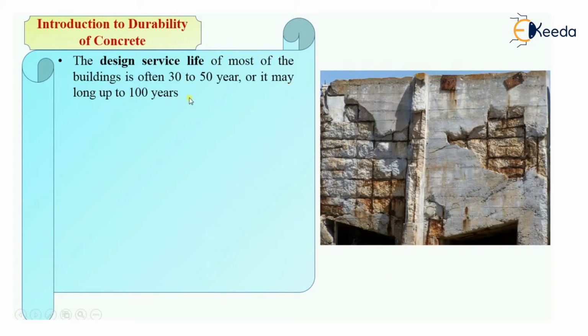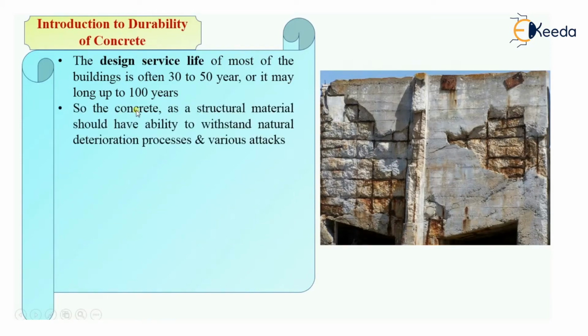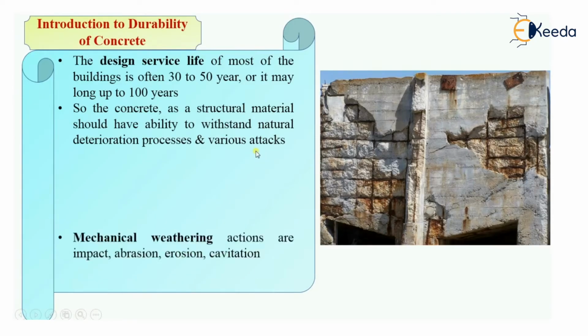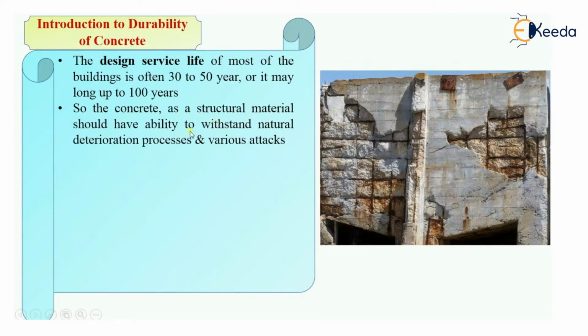So the concrete as a structural material should have the ability to withstand not only various chemical and physical attacks, but also the natural deteriorating processes. If my concrete is giving resistance against the various natural actions, chemical attacks, physical attacks, then my concrete will be called durable concrete.